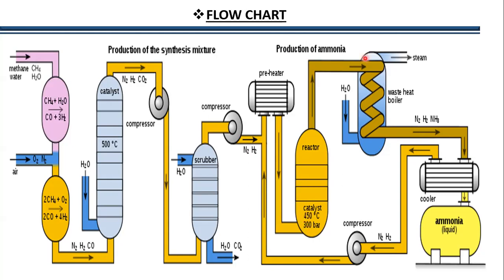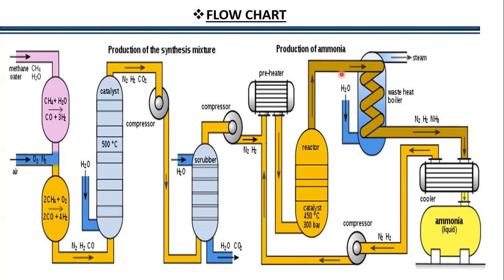Then there is the production of the ammonia, which is sent into the waste heat boiler, and then we get our reaction, and the ammonia is the product, and then we cool the ammonia, and all the unreacted gases, meaning the mixture of the nitrogen and hydrogen, are sent back into the preheater to get the ammonia again, and then the ammonia is purified and liquefied.